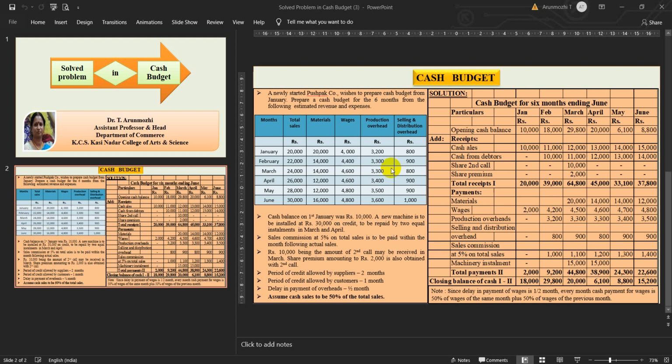I welcome you all for the presentation on Solved Problems in Cash Budget. It is based on the curriculum of all universities on this subject. Before moving on to the problem, we would know the meaning of cash budget.